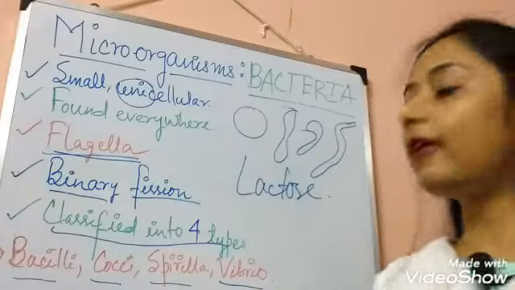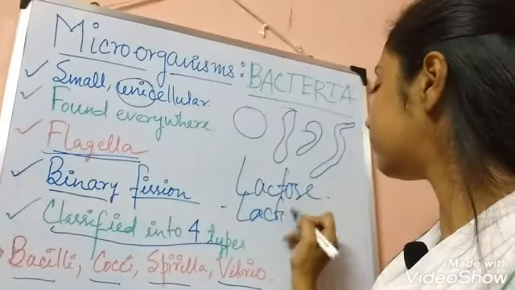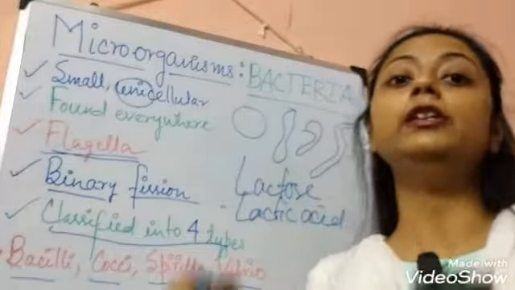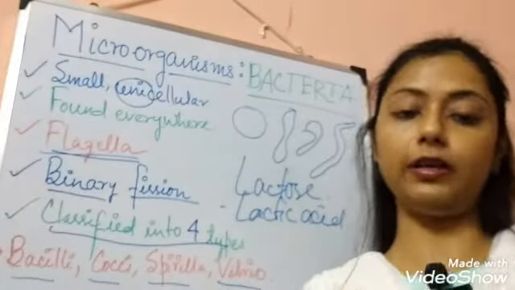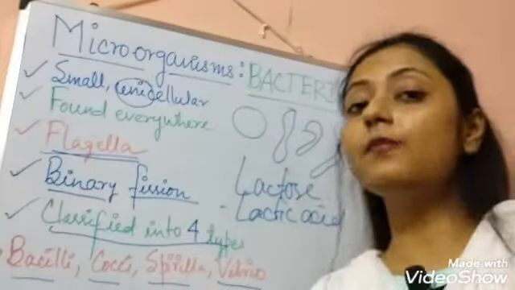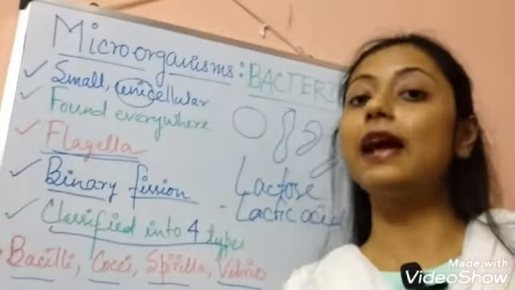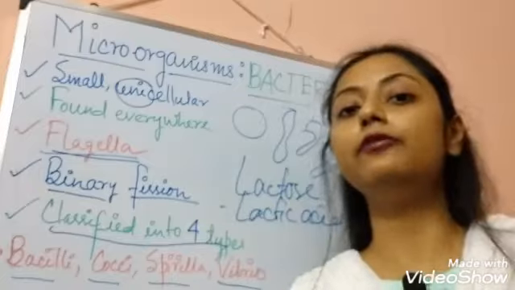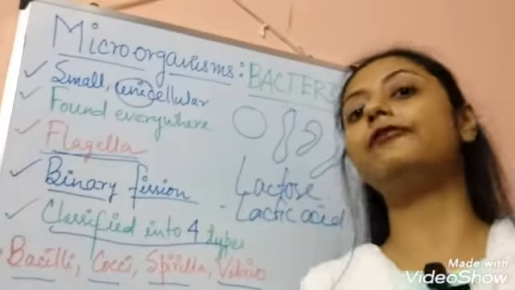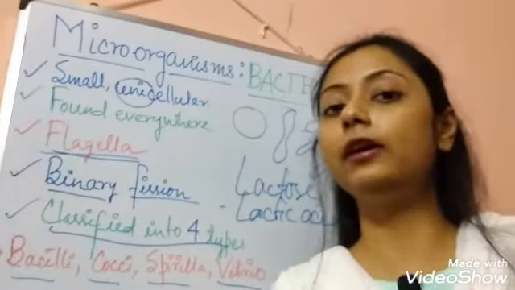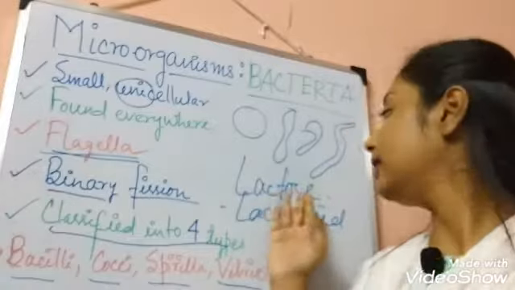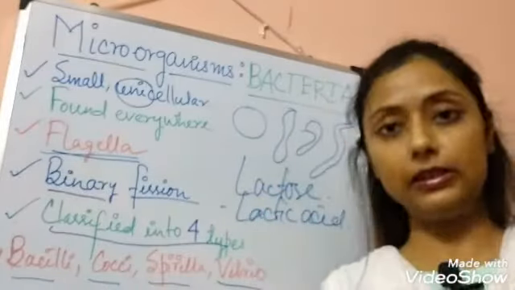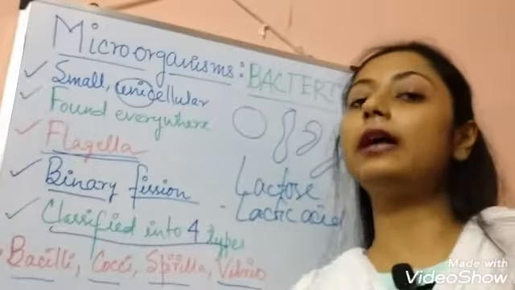Lactose sugar is converted into lactic acid in the presence of some special bacteria that transform the milk into curd. That's why this special bacteria is very helpful to us to produce curd from milk. I'm repeating again: milk containing lactose sugar is converted into lactic acid that transforms the milk into curd.